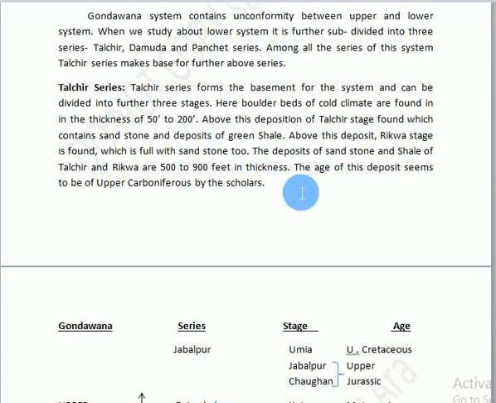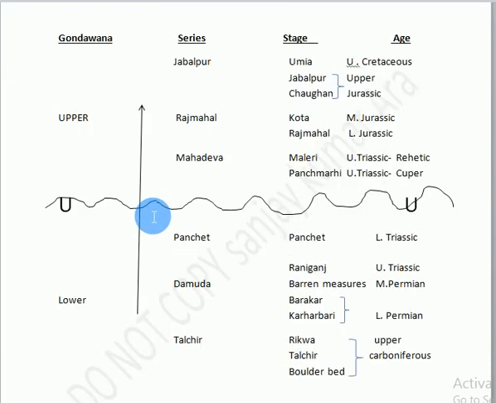Above this, deposition of Talcher stage is found, which contains sandstone and deposits of green shale. Above this deposit, Rikwa stage is found, which is full with sandstone too. The deposits of sandstone and shale of Talcher and Rikwa are 500 to 900 feet in thickness. The age of this deposit seems to be of Upper Carboniferous by the scholars.